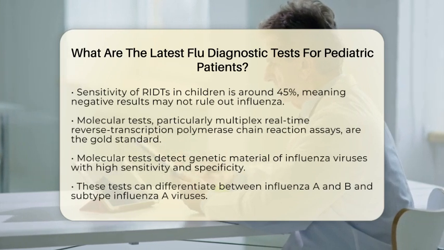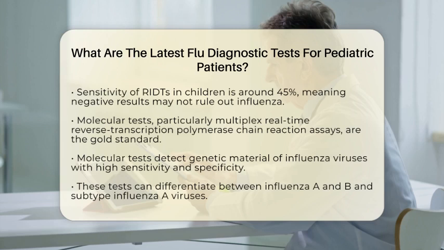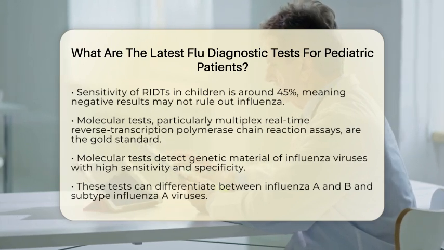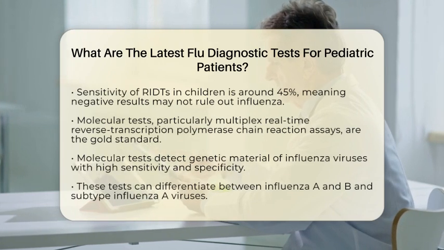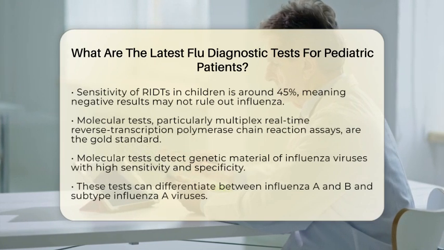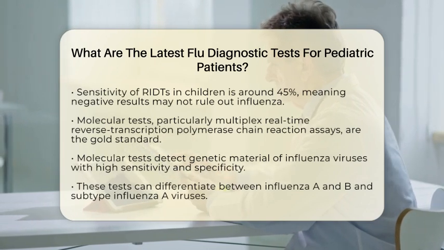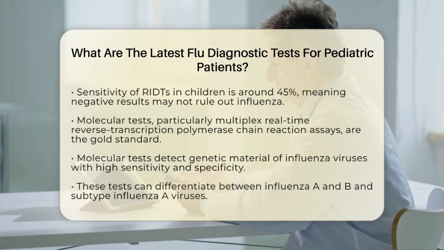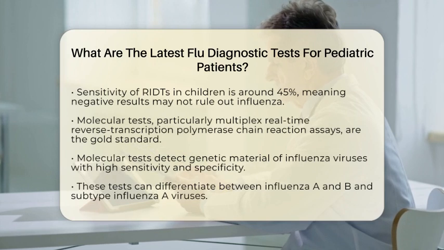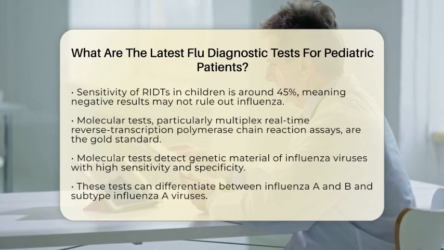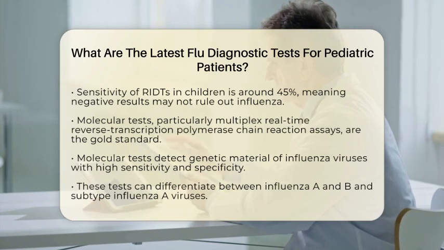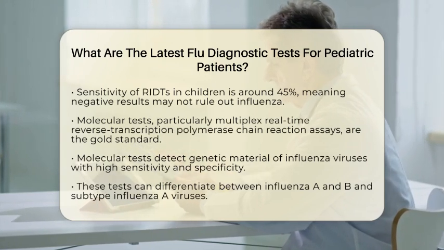On the other hand, molecular tests, particularly multiplex real-time reverse transcription polymerase chain reaction assays, are considered the gold standard for diagnosing influenza. These tests detect the genetic material of influenza viruses and have high sensitivity and specificity. They can differentiate between influenza A and B viruses and even subtype influenza viruses, such as H1N1 and H3N2. These tests are increasingly used in hospitals and public health laboratories and can provide results within a few hours.